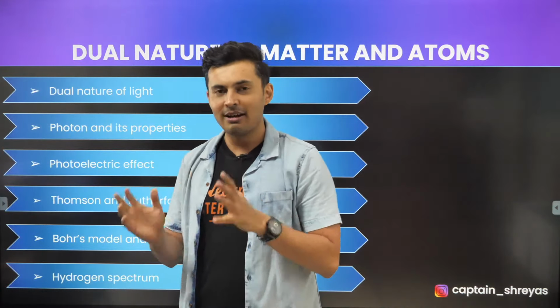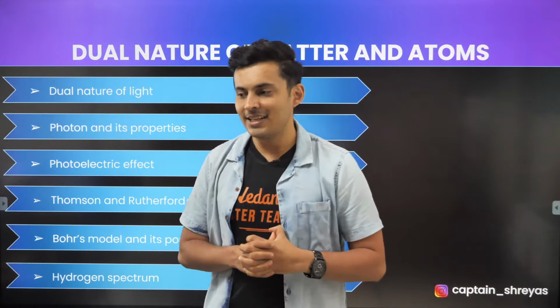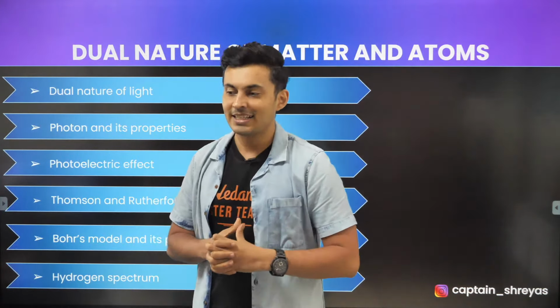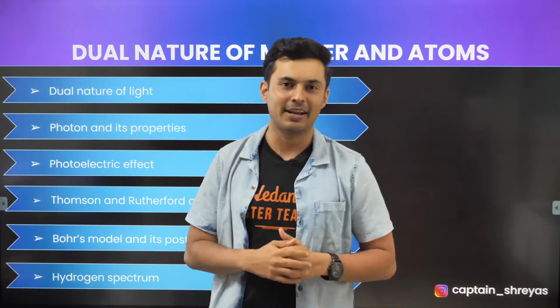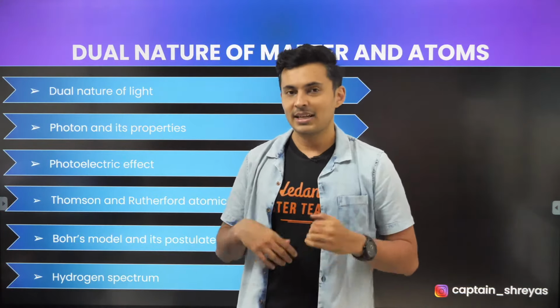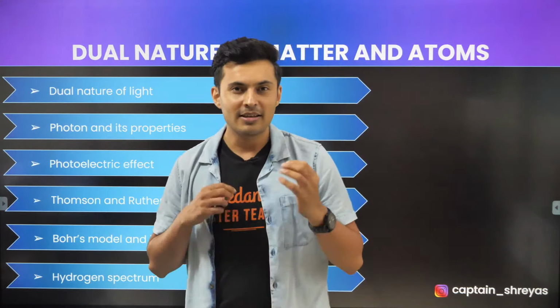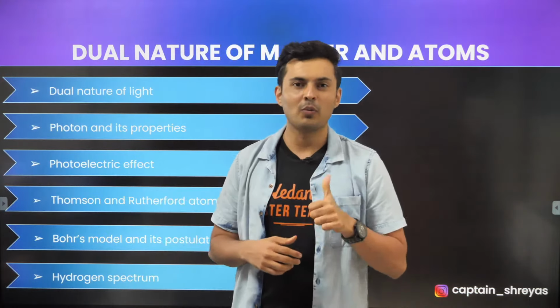Radius is proportional to z square by n square, z by n, n square by z? It is proportional to n square. Velocity was z by n and energy was z square by n square. So it is n square, guys. Okay, very good, very good.